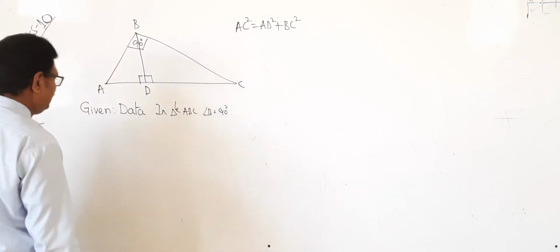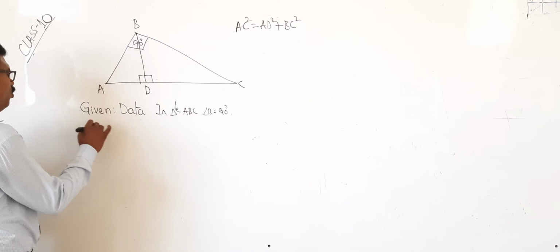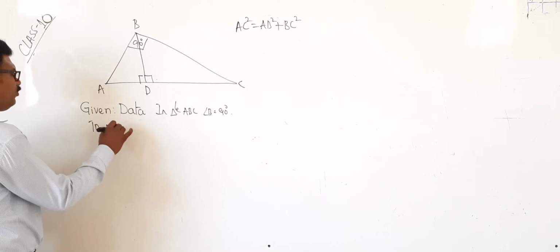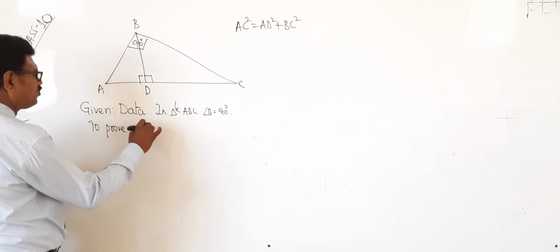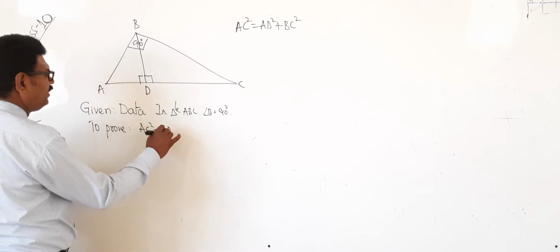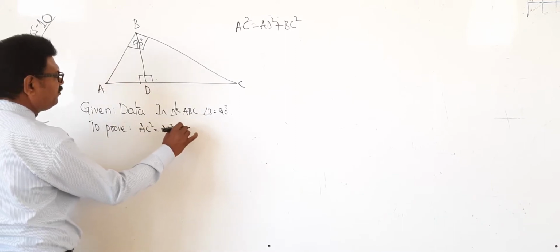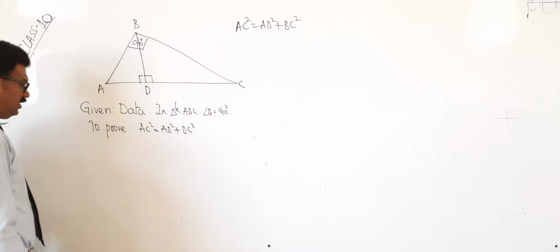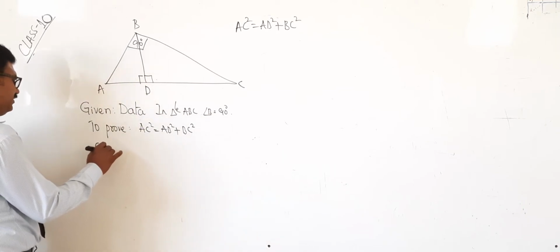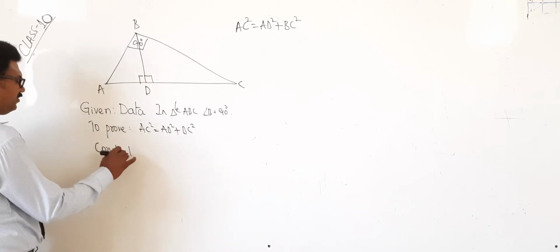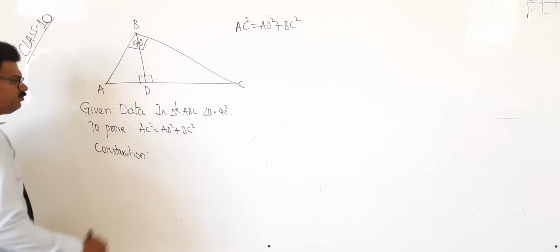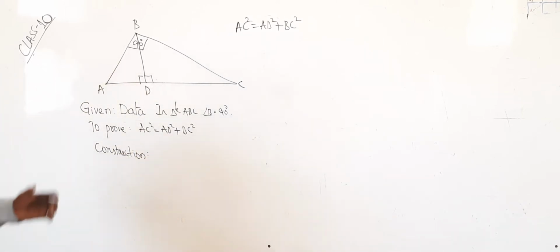Next, what we have to prove: AC square is equal to AB square plus BC square. For this, I am doing some construction. Please practice the theorem like this only, okay?